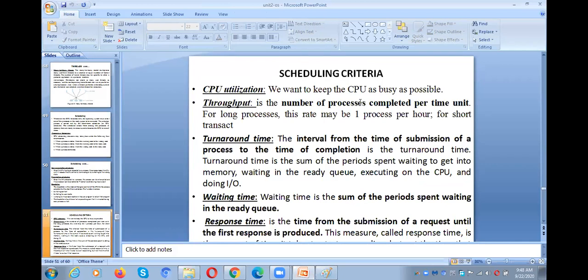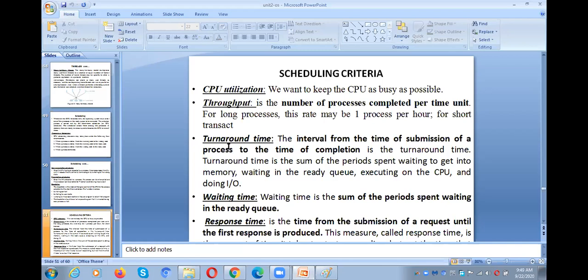If the CPU can complete more processes per unit time, throughput will be more, and system performance will be more. Why? Because throughput is a measure of system performance, like we measure milk in liters and sugar in kgs.